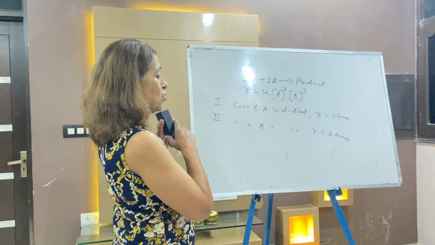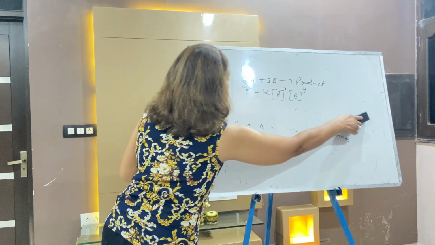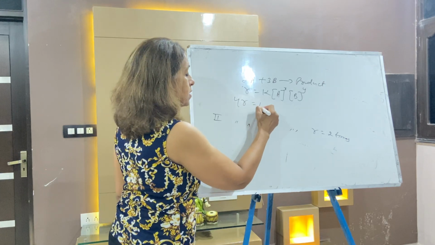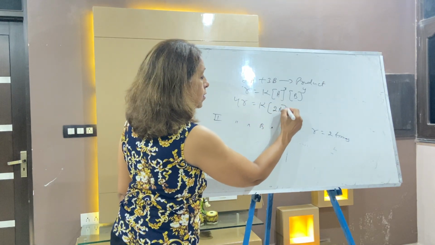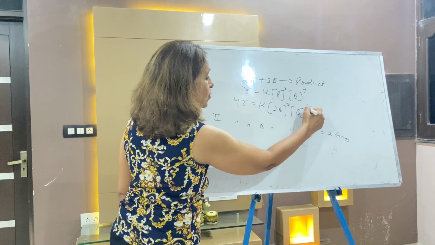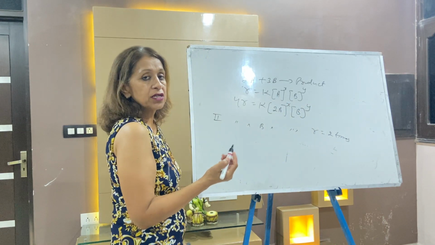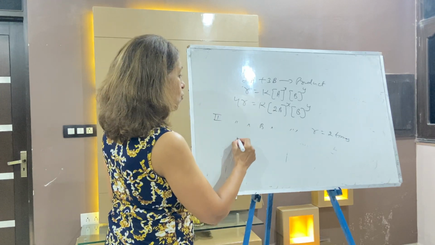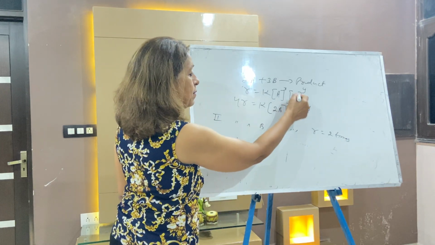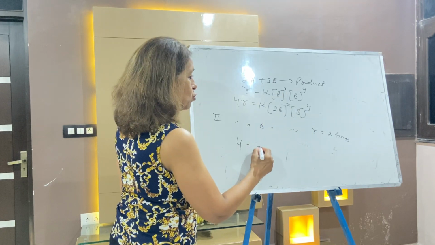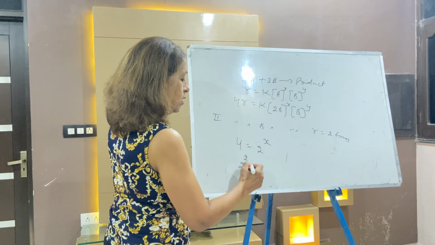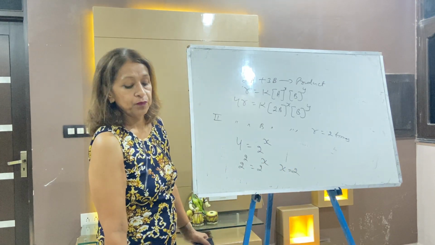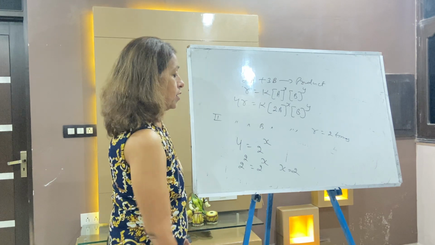Now the concentration of A is doubled, and the rate will become 4 times. Write down: rate will become 4R, when the concentration of A is doubled and B remains the same. So what is the answer? If you divide these two equations, R cancels, B power Y cancels, A cancels, and the answer will come 4 is equal to 2 to the power X. So 2 square is 2 to the power X, so X is equal to 2. Note down, X will come 2.